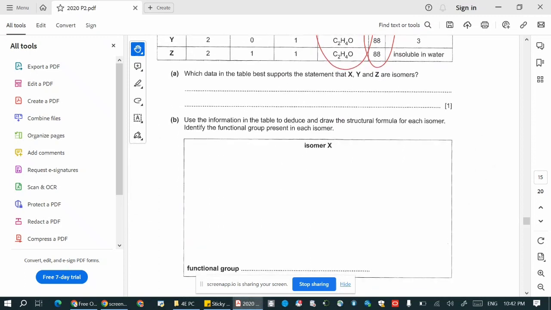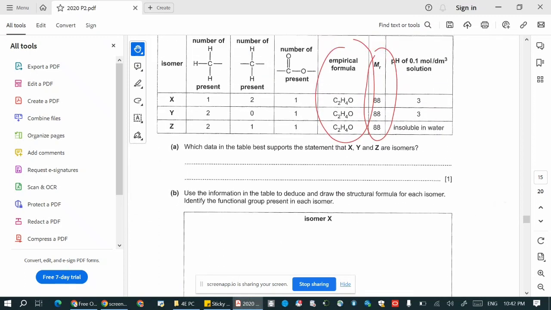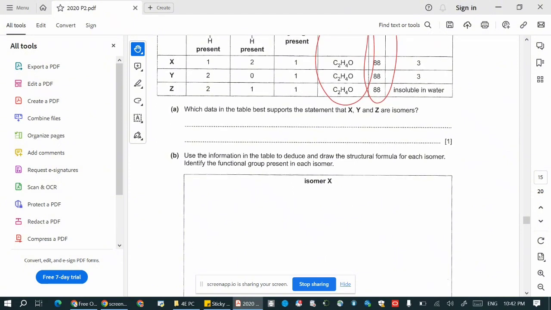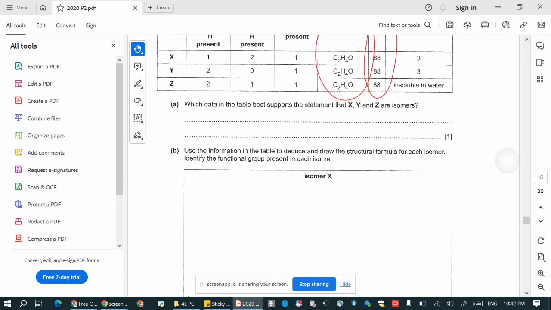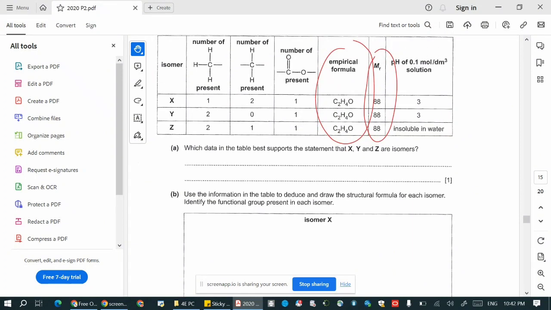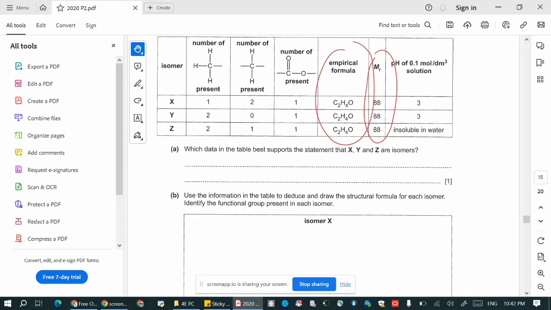Let's look at B. Use the information in the table to deduce and draw the structural formula for each isomer. Identify the functional group present in each isomer. So let's look at X. The information given is one CH3, so this is CH3, this is CH3, this is CH2, and this is the functional group COO.